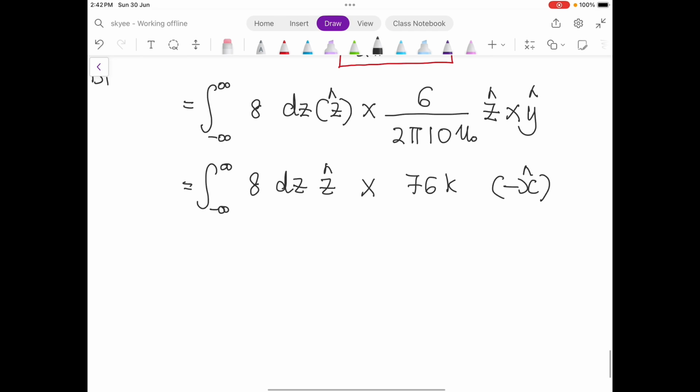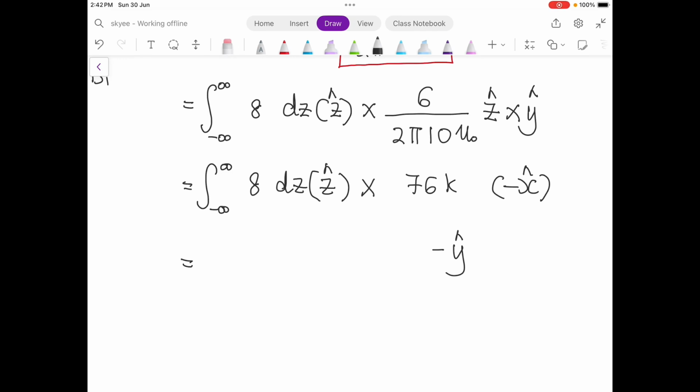Now the cross product for z cross x: z cross x gives positive y, but because of the negative you get negative y.